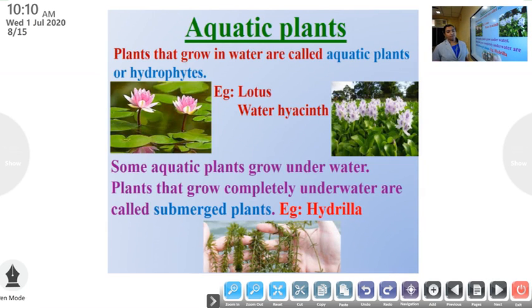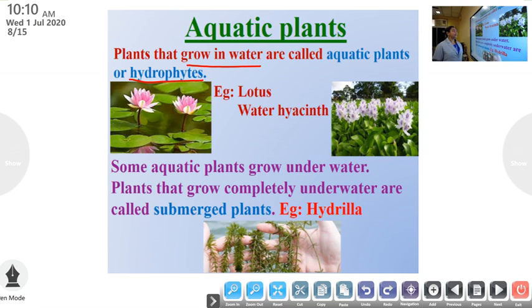Next, aquatic plants. What do you mean by aquatic plants? Plants that grow in water are called aquatic plants, or the other name is hydrophytes.